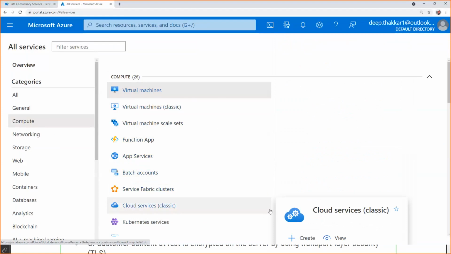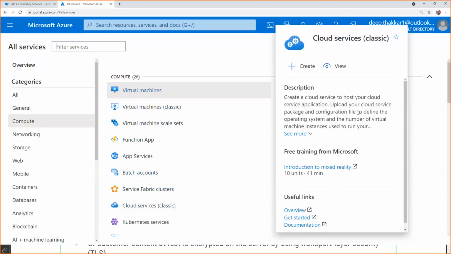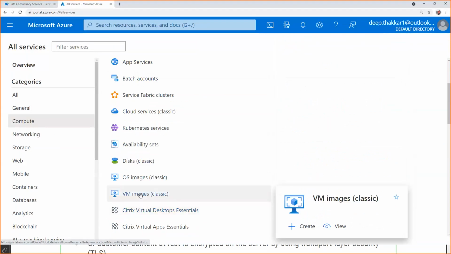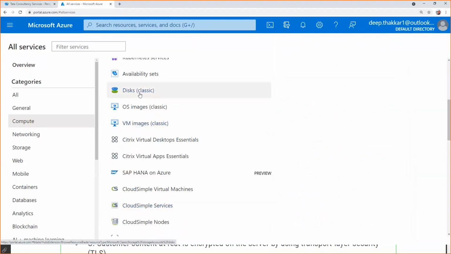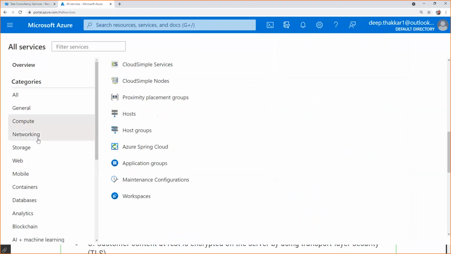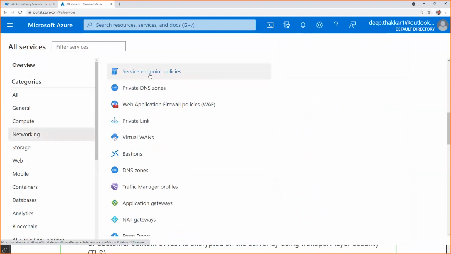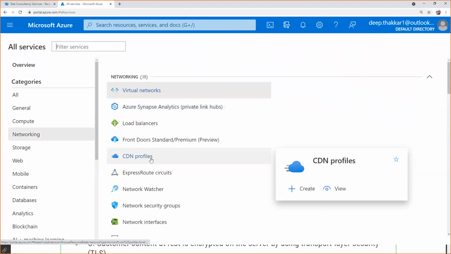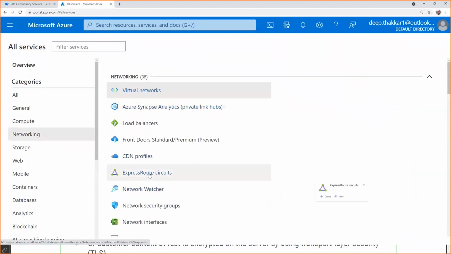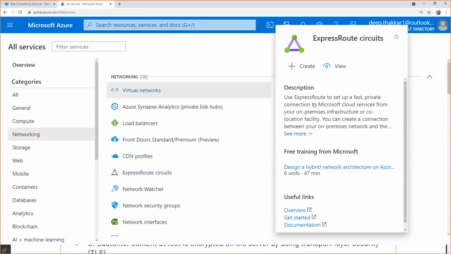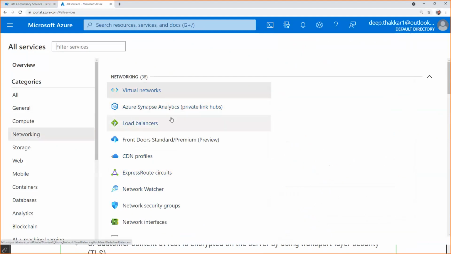Okay, so cloud services, all the descriptions here, virtual machine images, disks, disk means like our hard disks, host group, and in networking, you can see a lot of things like CDN profile, ExpressRoute. So as soon as you learn these things, you will be familiar with this. All the descriptions are here.